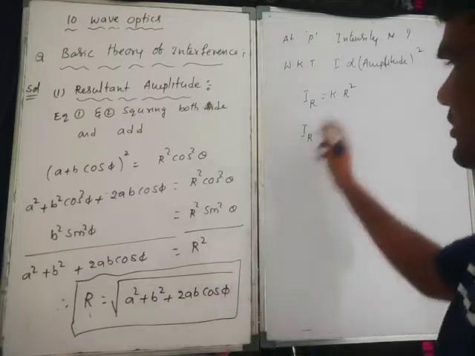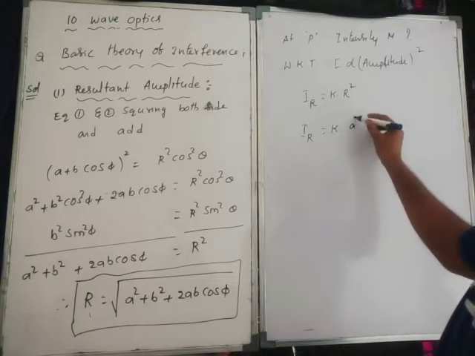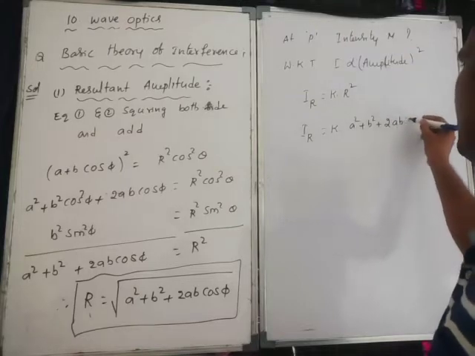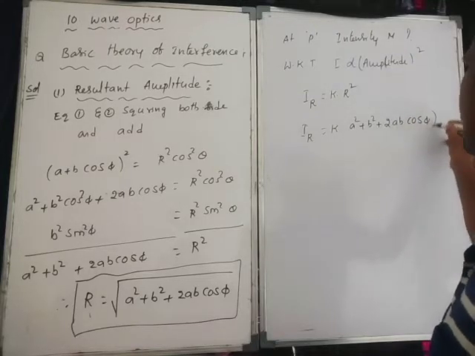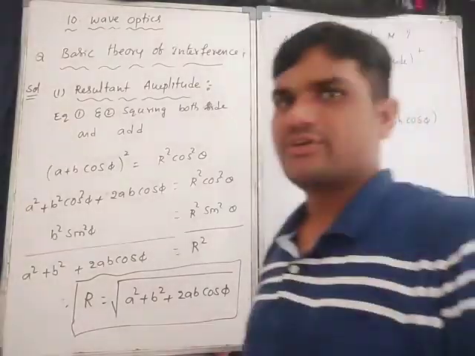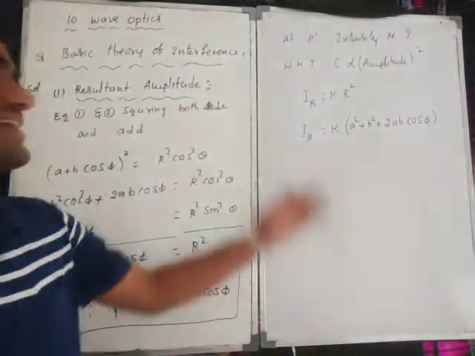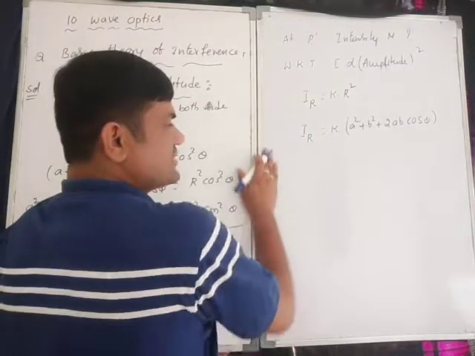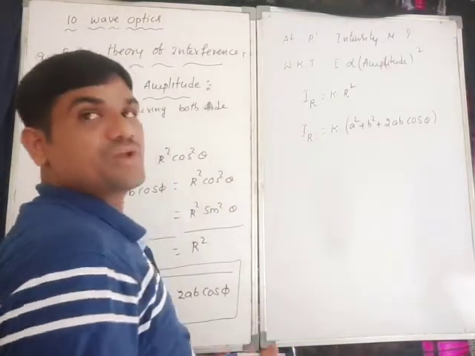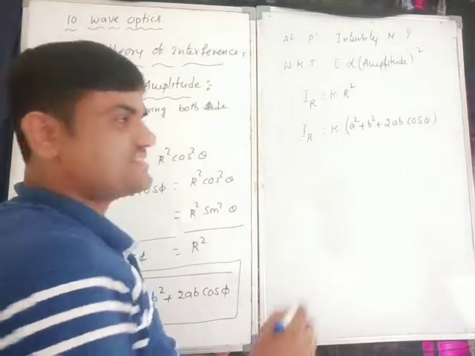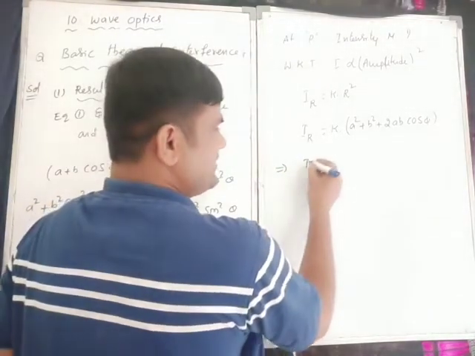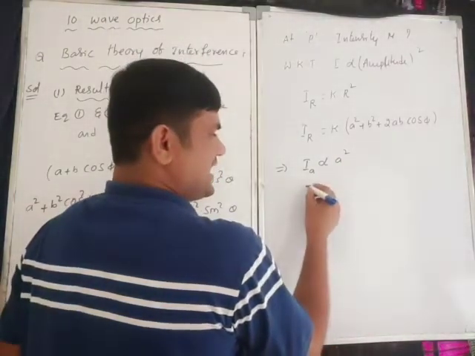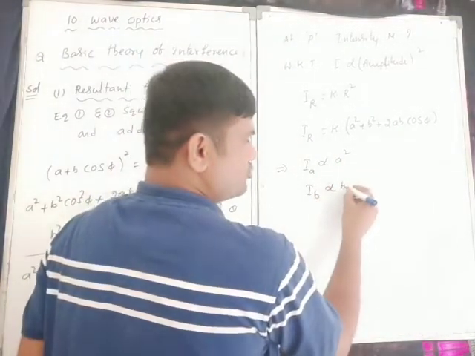So what is the R value? It is A square plus B square plus 2AB cos phi, under the square root, so the square root gets cancelled. So I is proportional to R square. Similarly, for the individual intensities, the first wave intensity IA is proportional to A square, and IB is proportional to B square.